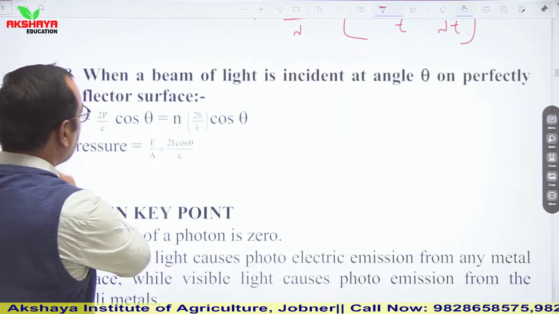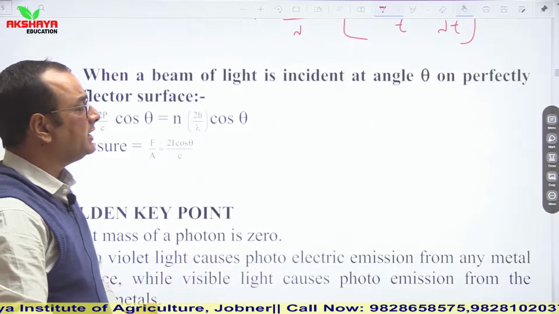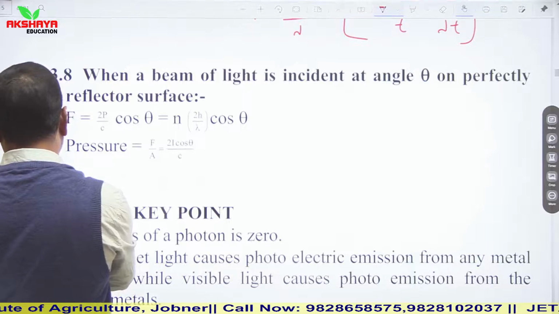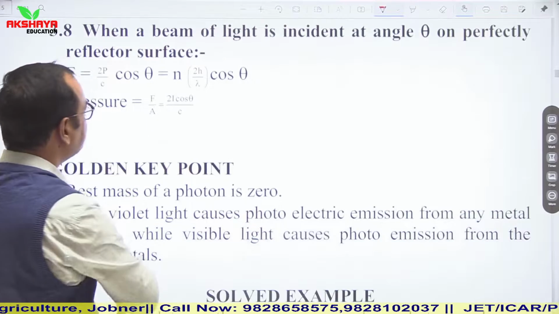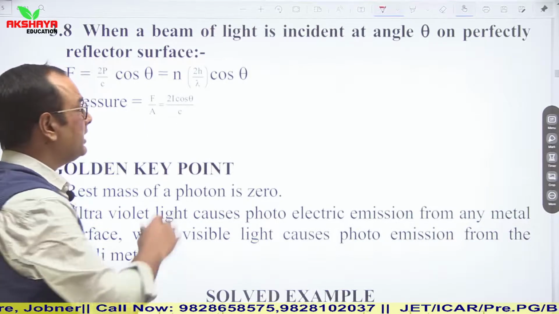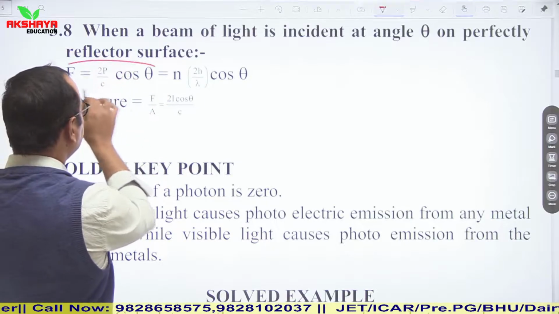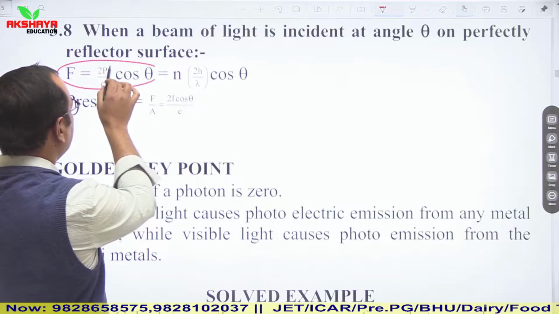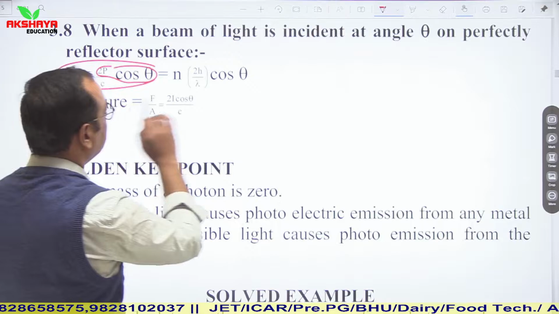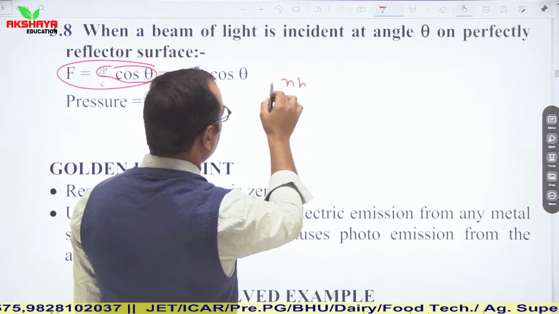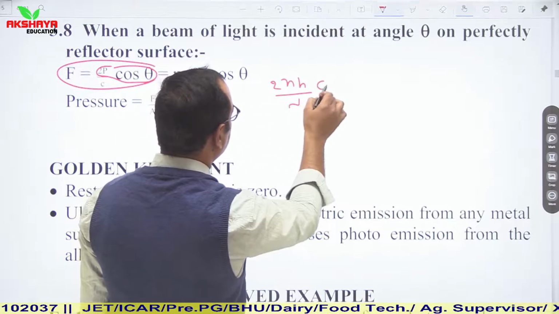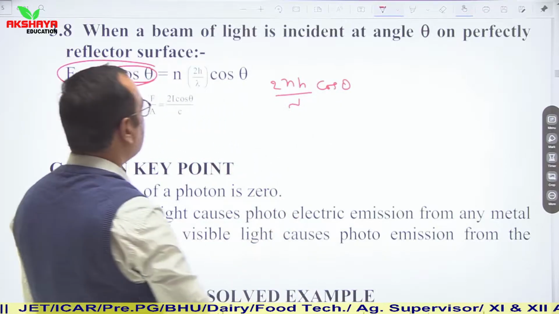Now let us talk about when a beam of light is incident at angle theta on a perfectly reflecting surface. In this situation, change in momentum is 2nh upon lambda cos theta.